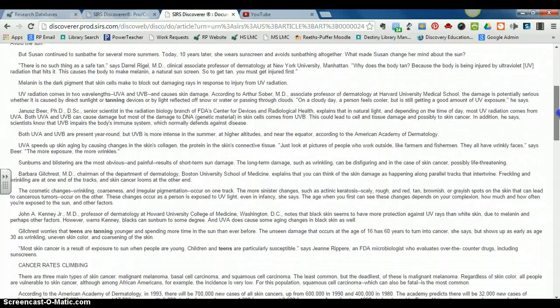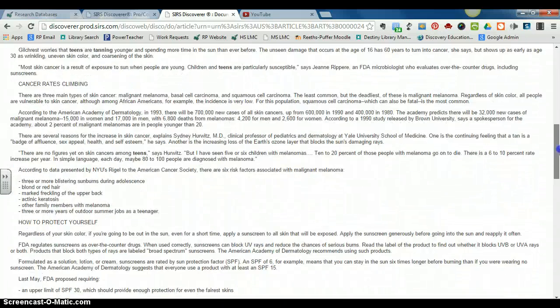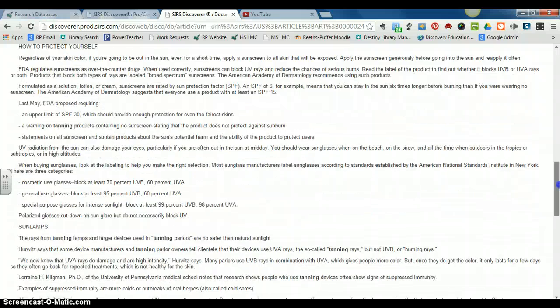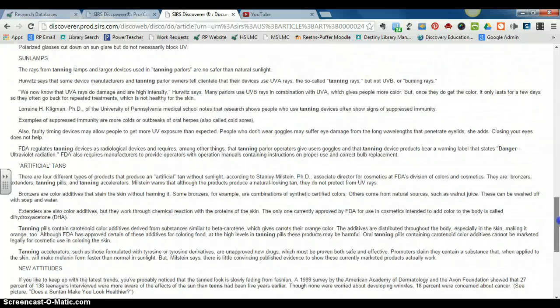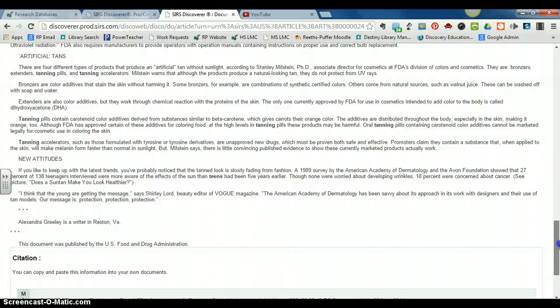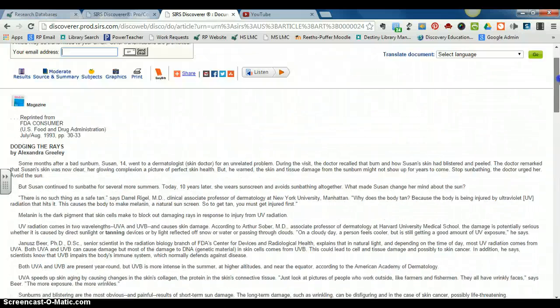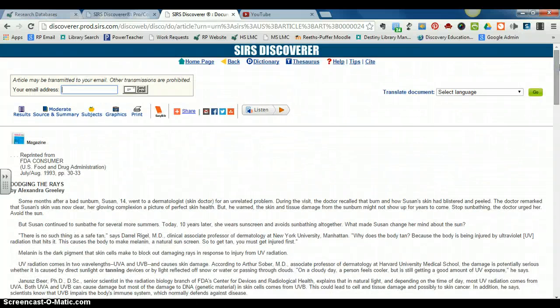All right, so now we've got cancer rates climbing, how to protect yourself, talks about sun lamps, artificial tans, all those things that you probably wonder about as teens. Is it safer to be in the sun? Can I go to a tanning salon? What should I do? Or what are the dangers of tanning? All right, so this is the second way to search in SIRS Discover. So let's review that quickly.